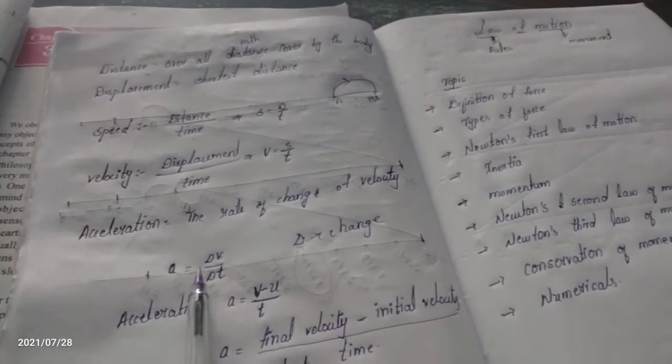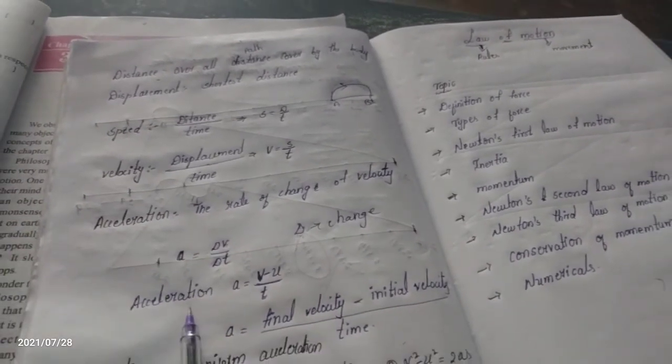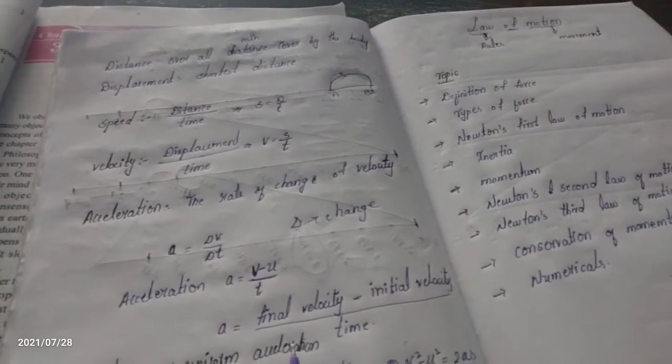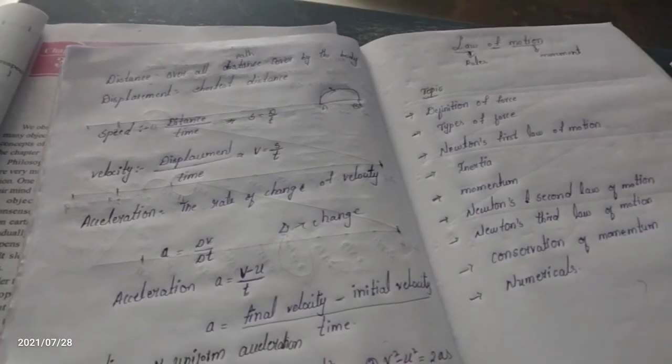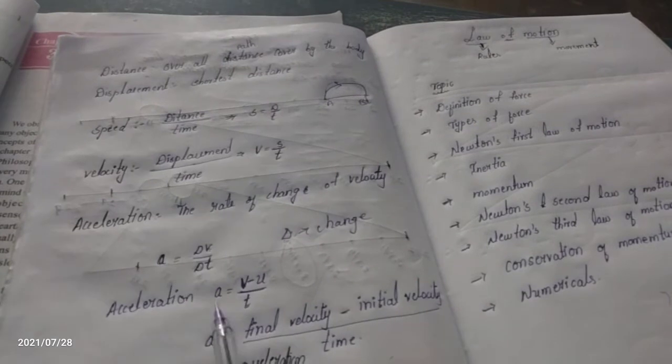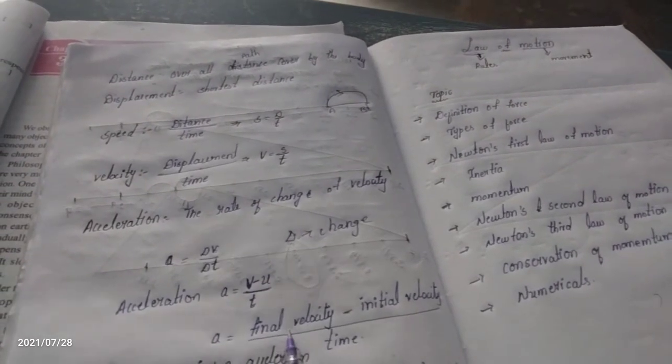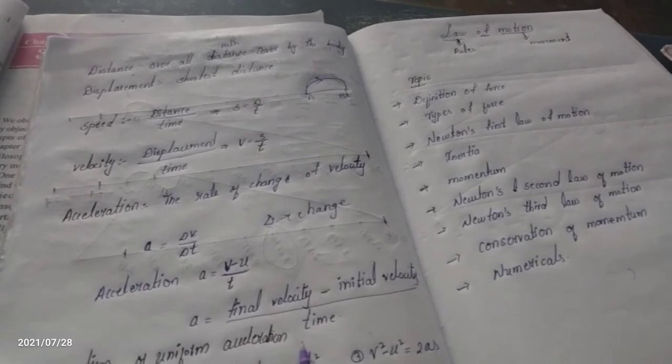One more formula of acceleration, a general formula, is in terms of final velocity and initial velocity. What is that? A is equal to v minus u by t, which means acceleration is equal to final velocity minus initial velocity by time.